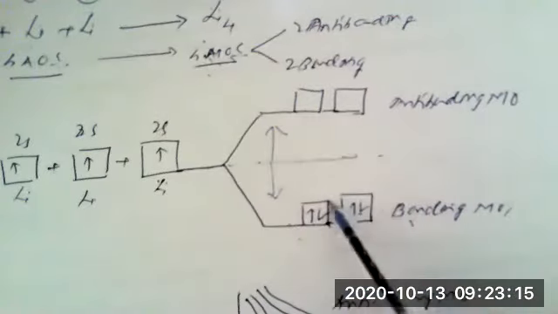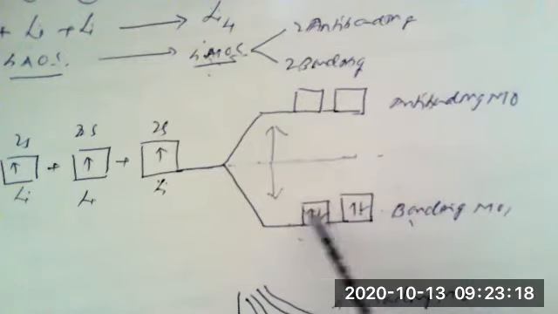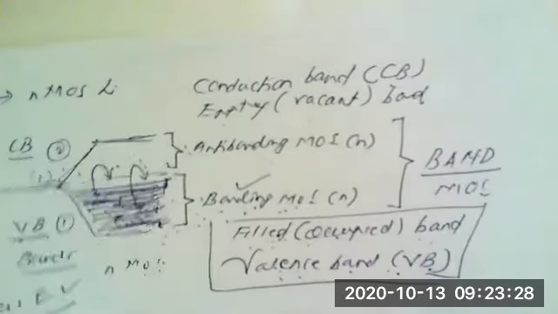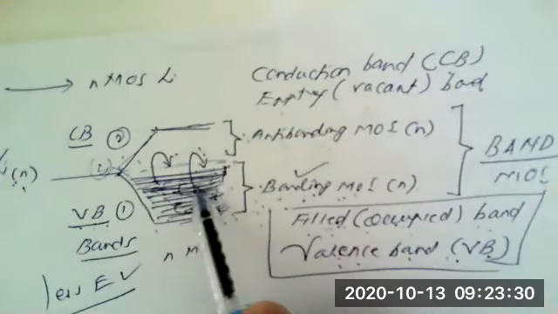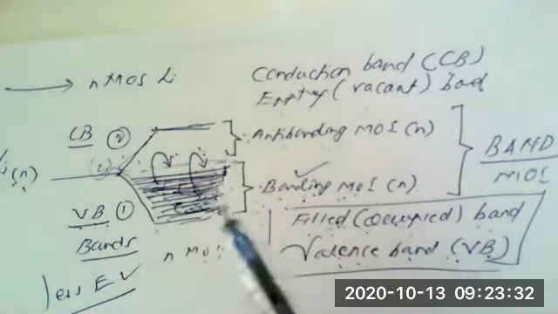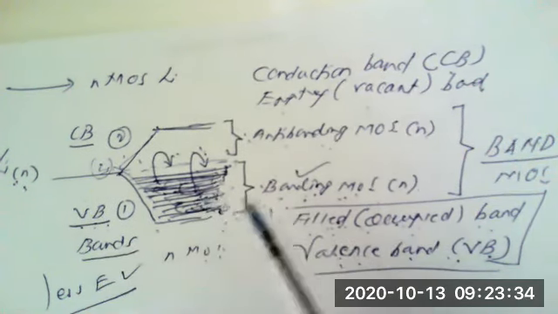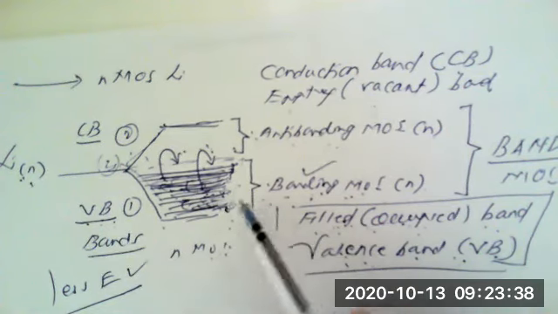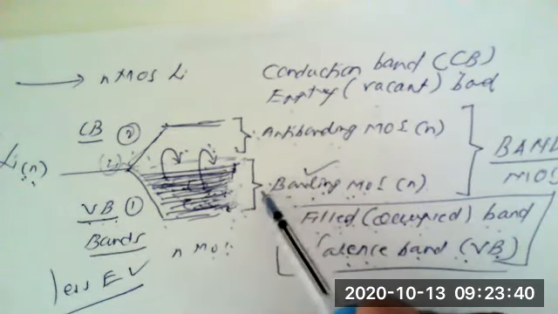But this is not true when n number of atomic orbitals are involved; one cannot distinguish them. All the molecular orbitals merge into one another, lose their original identity, and form a band of molecular orbitals.